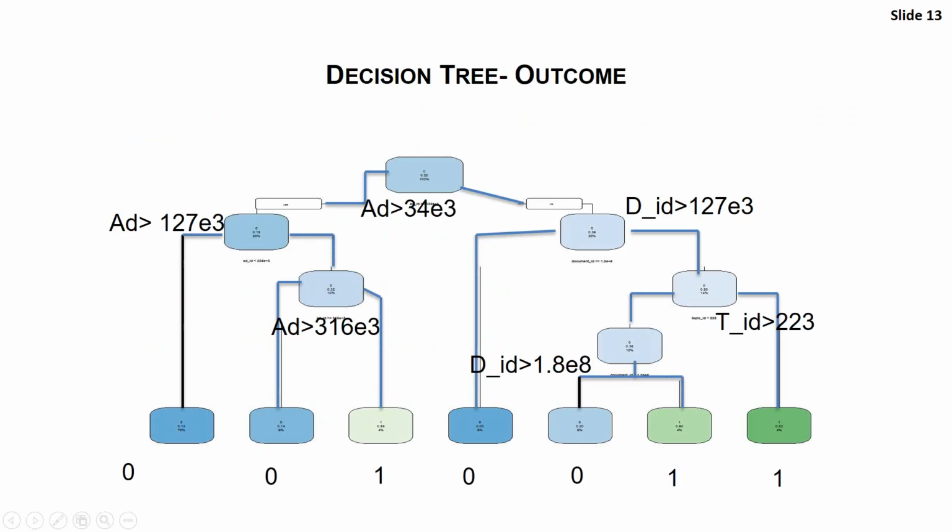This is the decision tree outcome of our data set when we have applied our own algorithm. As we can see, at the node level we have 0 and 1 values, which represent whether the ad IDs have been clicked or not clicked.